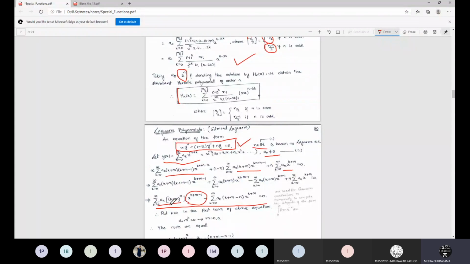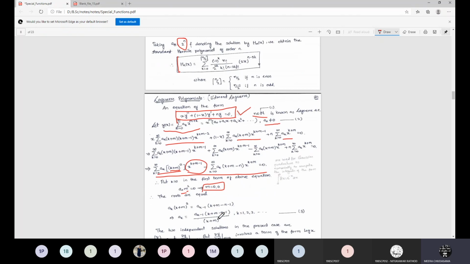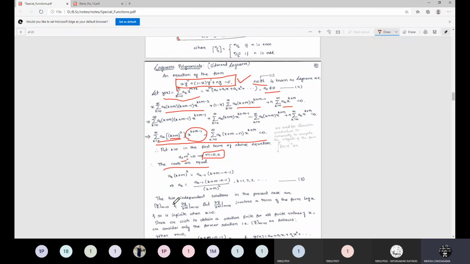So when you equate it to 0 by substituting k equal to 0, this will become a0 times (0 plus m) squared, so m squared. So m is equal to 0, 0. That means the roots are the same. And once you get that the roots are the same, the corresponding case becomes applicable. So if you remember, in that case we have to consider one solution y at m equal to 0, and then partially differentiate it with respect to m and substitute m equal to 0 to get the linearly independent solution, if you remember this case.